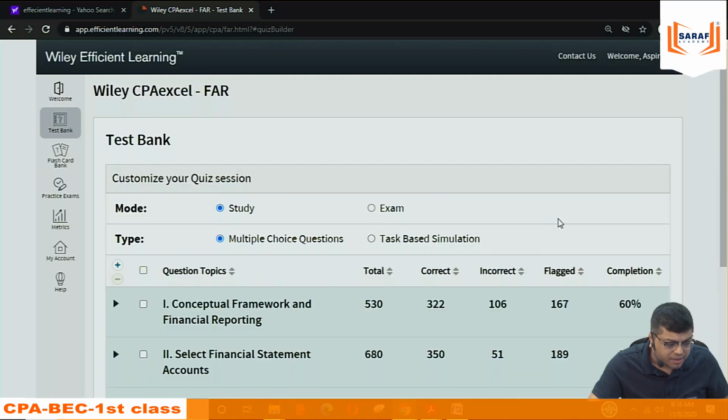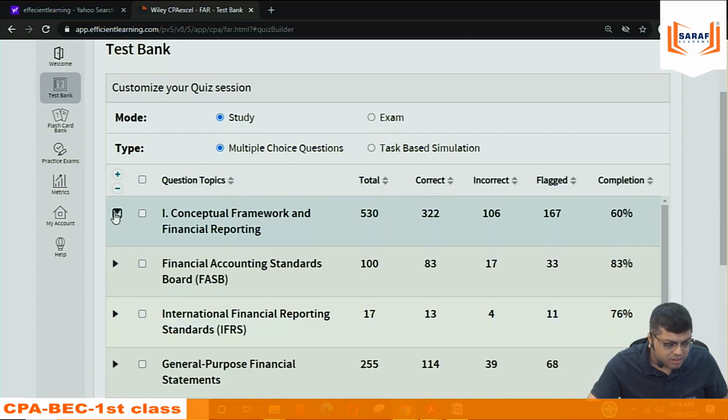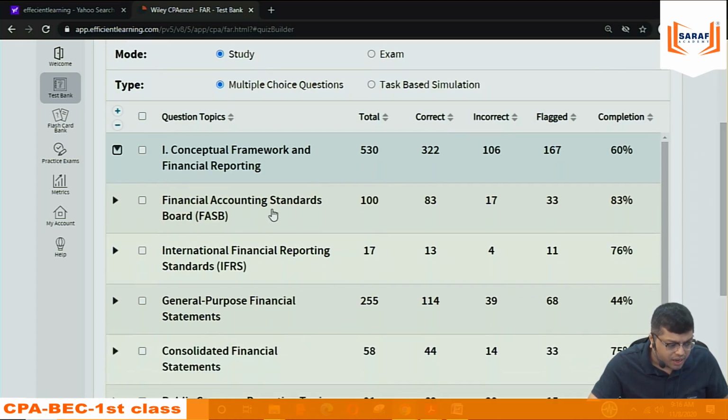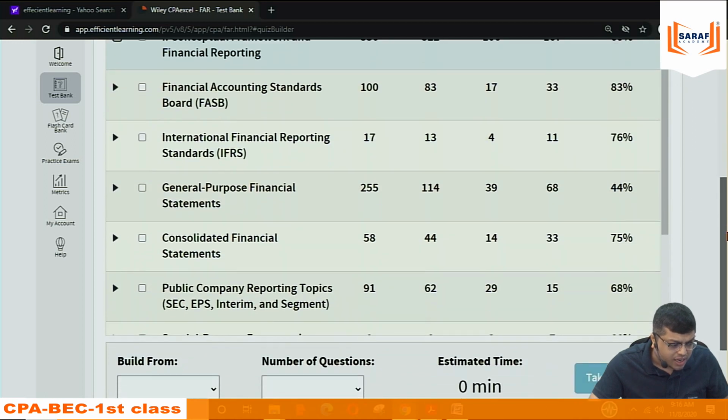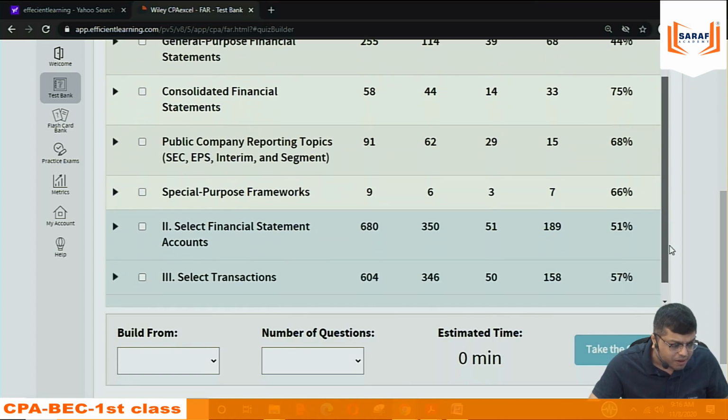Suppose in FAR there are 4 parts. The first part is conceptual framework, financial accounting, IFRS, general accounting, consolidation, EPS, special purpose. All these 6-7 topics are there.